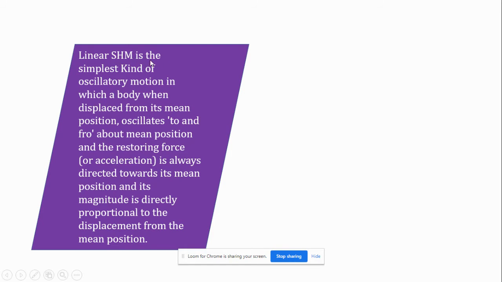What is linear simple harmonic motion? Linear simple harmonic motion is the simplest kind of oscillatory motion in which a body, when displaced from its mean position, oscillates to and fro about its mean position. This is more important: the restoring force, or acceleration, we can say, is always directed towards its mean position, and its magnitude is directly proportional to the displacement from the mean position.